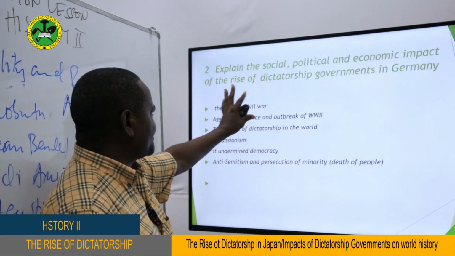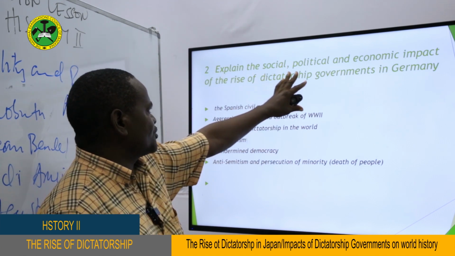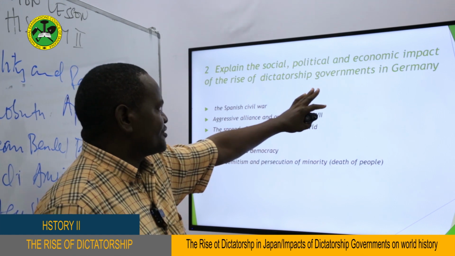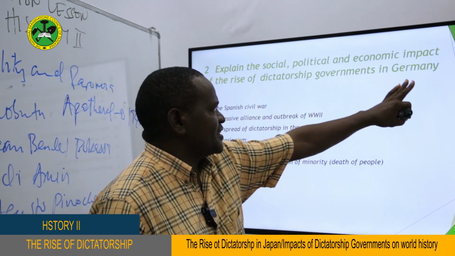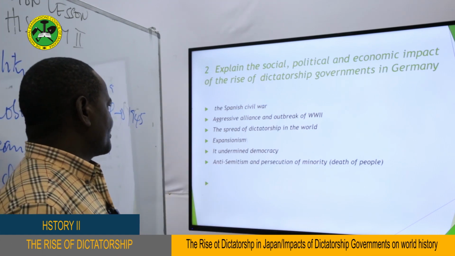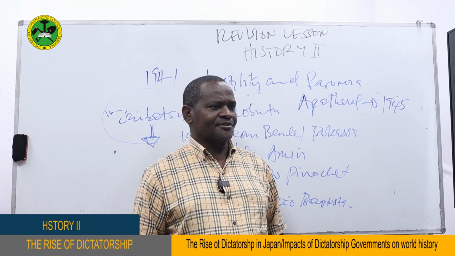So, my dear students, these are the answers to this question: explain the social, political, and economic impact of the rise of dictatorship governments. Sorry, it was supposed to be in Germany, Italy, and Japan. It might include all. So this is what we can say regarding this question, my dear students.